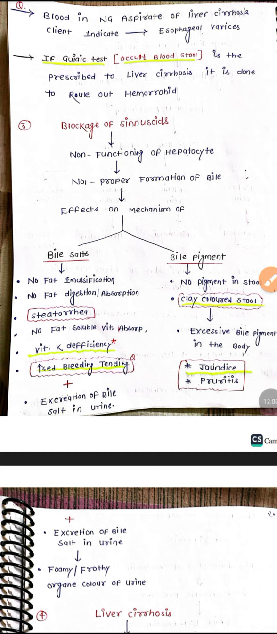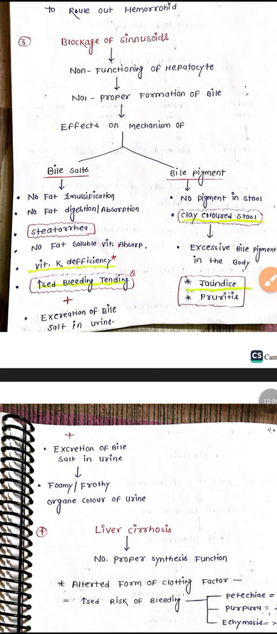So excretion of the bile salts in the urine. What will happen? We can observe frothy and foamy, orange-colored urine. If the patient has a urinary bag, we can observe frothy and foamy orange-colored urine in the bag. Because this mechanism is very much disturbed, excess bile salts will be excreted in the urine. At that time we can see frothy and foamy orange-colored urine.